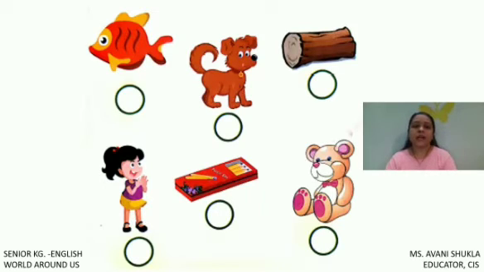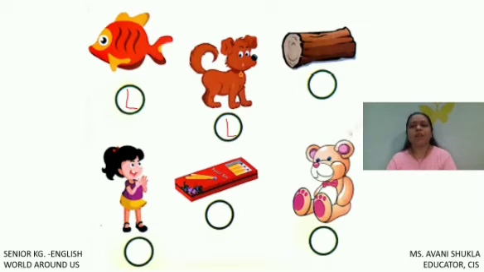So fish is a living thing because it can move, it can breathe. So you have to write L for the fish. Dog. Dog can move, dog can breathe. So dog is a living thing.